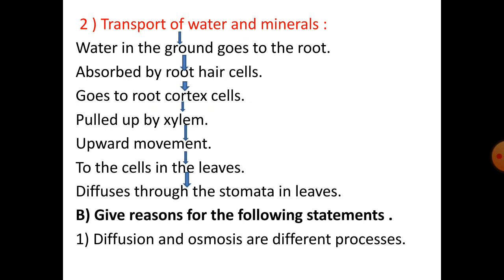Number 2. Transport of water and minerals. Water in the ground goes to the root, absorbed by root hair cells, goes to root cortex cells, pulled up by xylem, upward movement to the cells in the leaves, diffuses to the stomata in leaves.